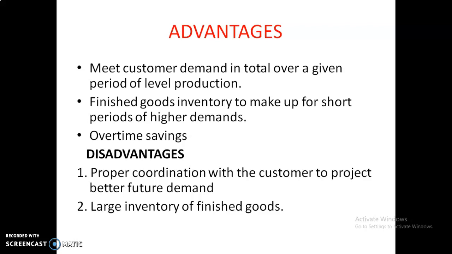Large inventory of finished goods means converting the inventory into finished goods. As a result, large space gets covered in our shop floor area.